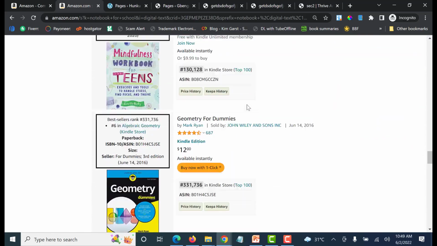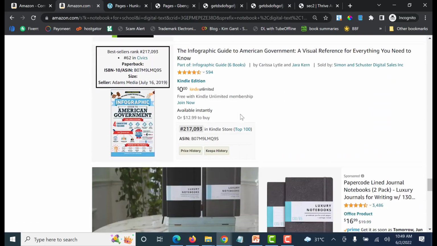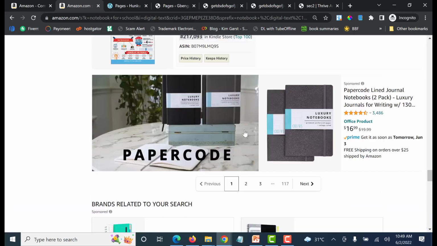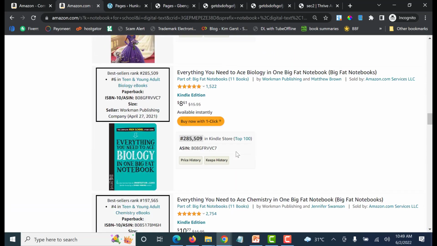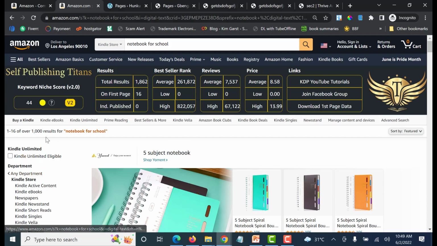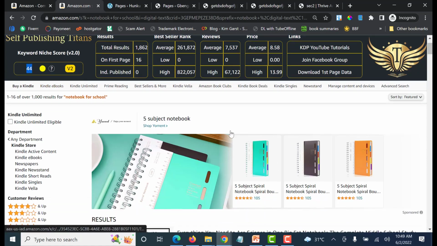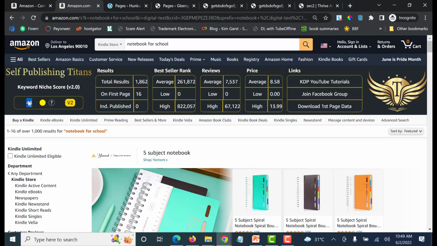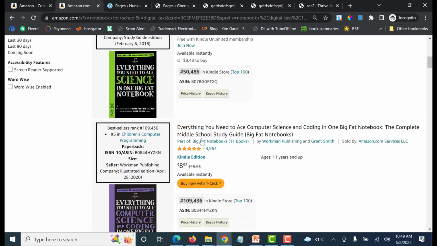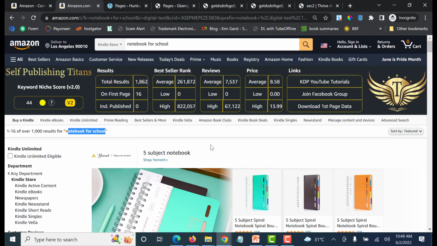So sometimes starting is not really hard, you just need to take your time and go through the whole process, right? So you see, not competitive. This is little. That's okay. I said 50 is the benchmark, but when it's 45, and I'm seeing the other things are lining up for me, you know, nobody is targeting this notebook for school. No book has it in their title or their subtitle exactly that way. So I know that this is something I can actually milk.